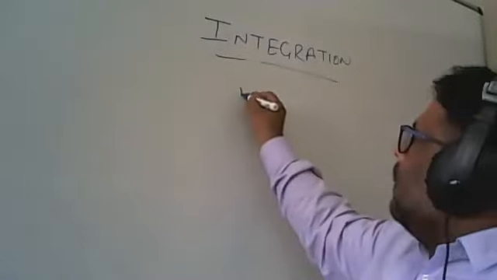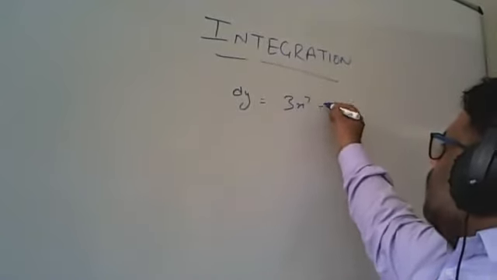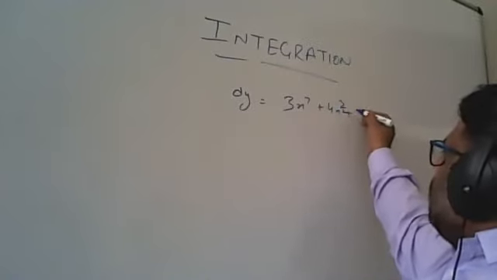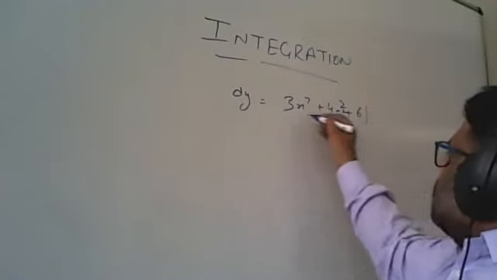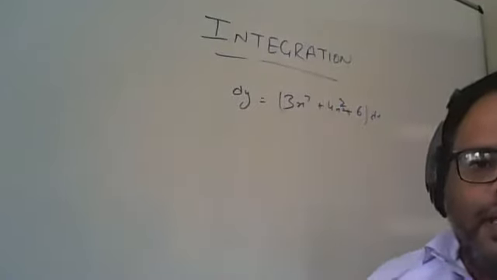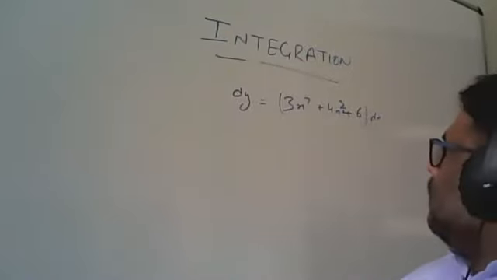Fine. Integrate 3x^7 plus 4x^(3/2) plus 6 dx. Find integration of 3x^7 plus 4x^(3/2) plus 6 dx.